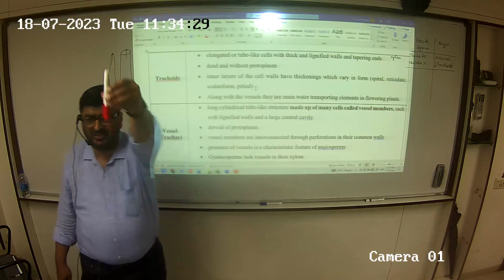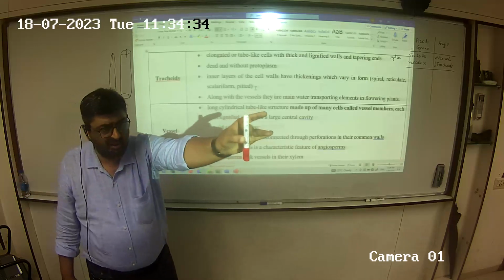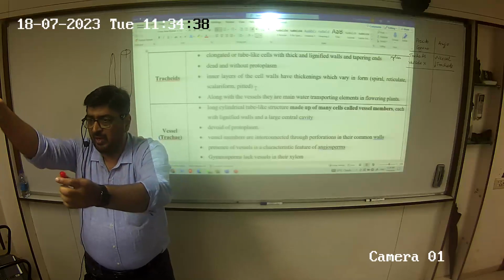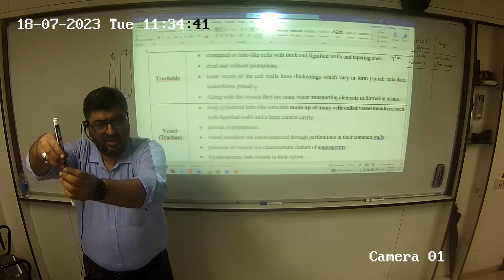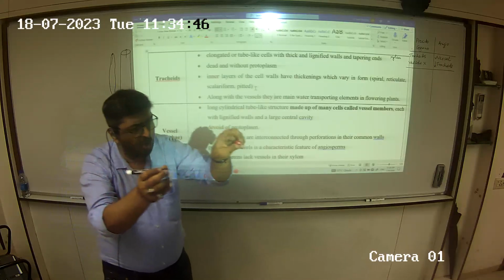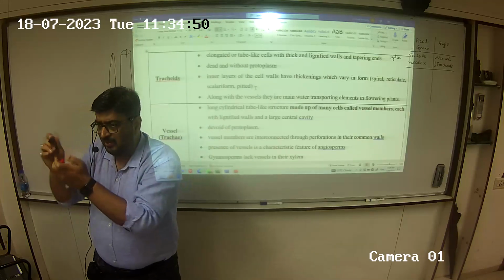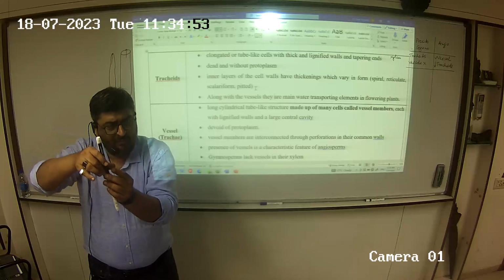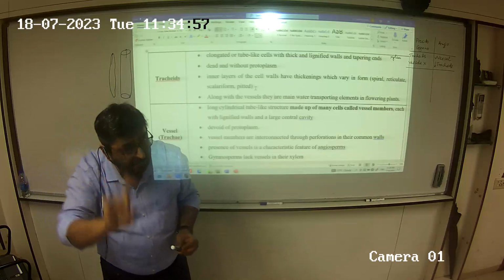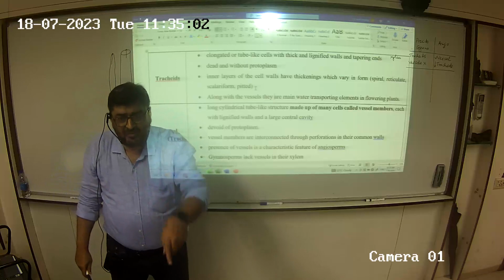Let's say, for example, this is one vessel. Is it cylindrical? Yes. This is a cylindrical structure. This is another vessel member. Let's say for example, this is also cylindrical. So are we having a vessel upon a vessel now? So does this become their common wall now? These two become their common walls attaching each other. So you will have perforations in this wall and perforations in this wall. So if both are perforated, then can you have conduction through those perforations in the upward direction? Please. How water is getting transported is not a matter of discussion here.